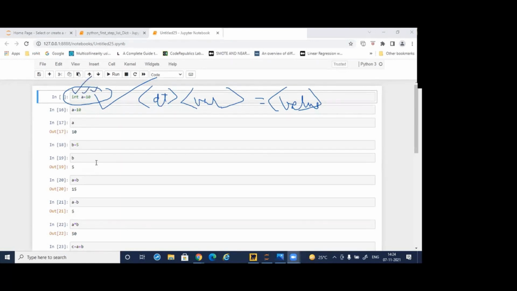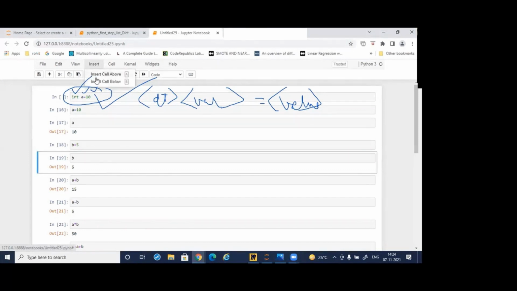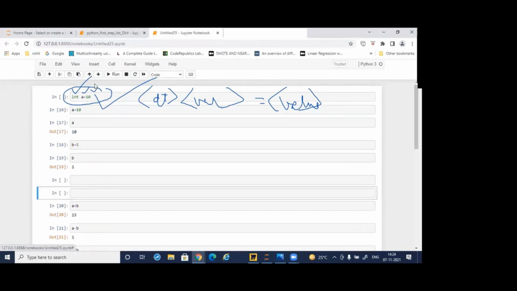Suppose I'm inserting a cell below, and I want to write fees. General fees I'm taking. I will write float fees is equal to 677.90 paisa. This is the way it was written earlier in C, C++, Java: data type, variable name, value.